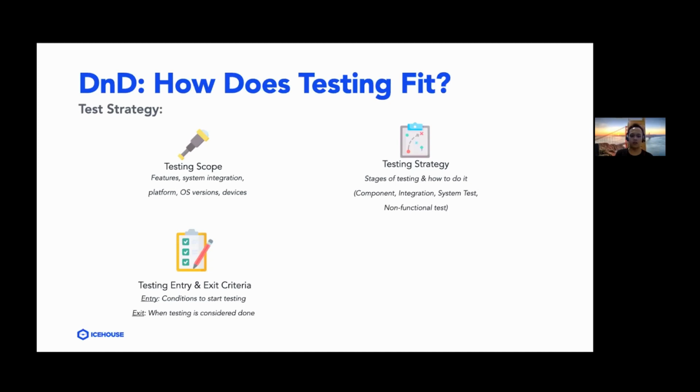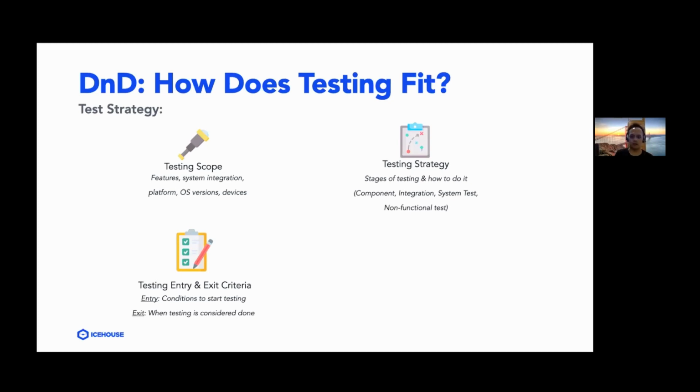Exit criteria are the conditions that need to be met before testing is considered done. An example might include, if I'm deploying a software to the end users, then all the test cases that I'm going to be testing should be tested, and the bugs or defects that are present in the software should not be major, critical, or blocker. So no critical, major, or blocker bugs should still be present in the software, for example.